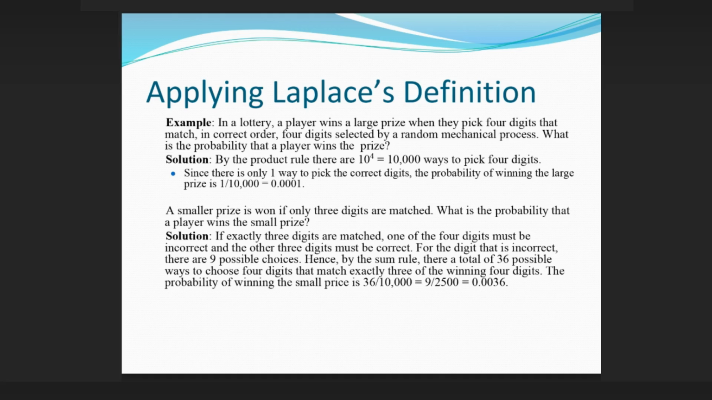0.0001. A smaller prize is won if only 3 digits are matched. What is the probability that a player wins the small prize? Solution: if exactly 3 digits are matched, one of the 4 digits must be incorrect and the other 3 digits must be correct. For the digit that is incorrect, there are 9 possible choices. Hence, by the sum rule, there are a total of 36 possible ways to choose 4 digits that match exactly 3 of the winning 4 digits. The probability of winning the small prize is 36/10,000 = 9/2,500 = 0.0036.